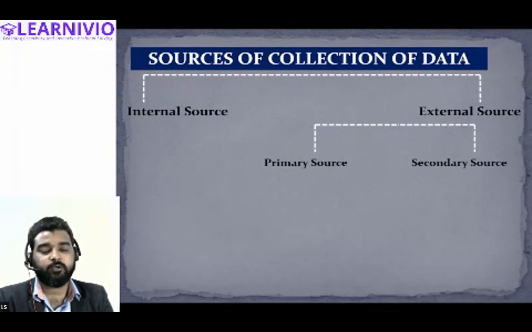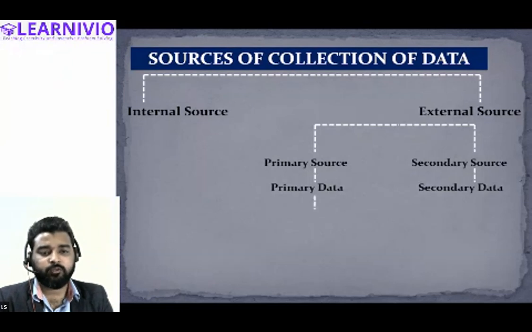and we have categorized the sources of data into 2 parts: internal source and the external source. External source can be further categorized as the primary and the secondary source. Primary source is a source wherein the investigator himself collects the information, and the data collected from such source is considered as the primary data, and the data which is collected from the secondary source is called the secondary data.